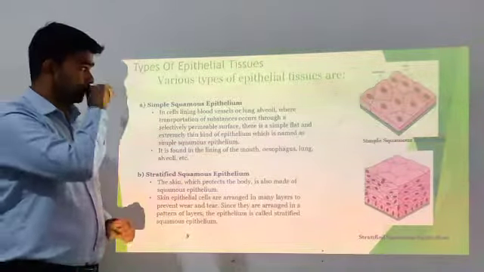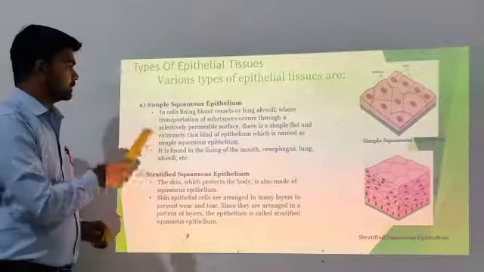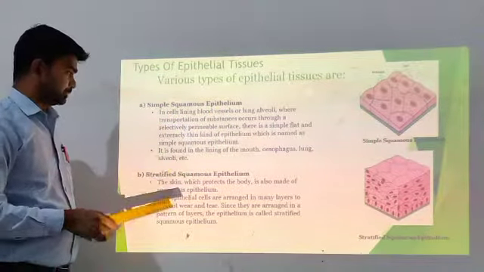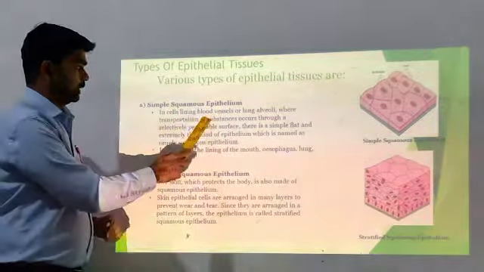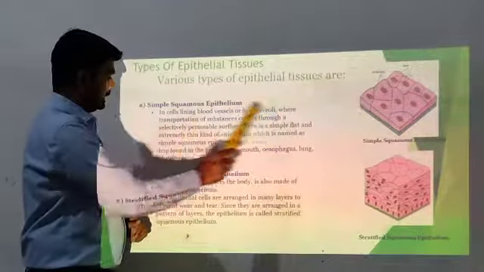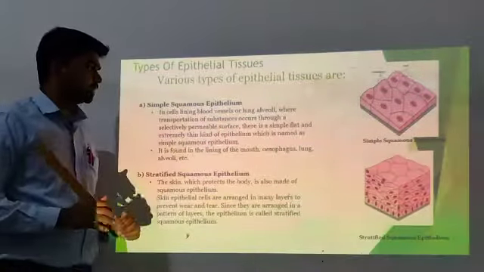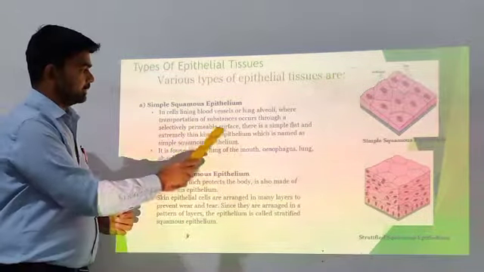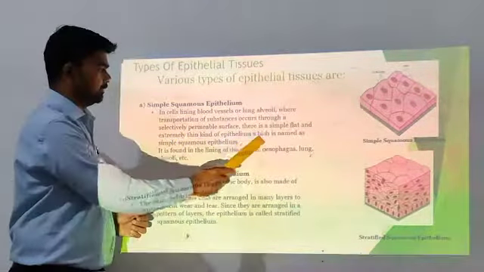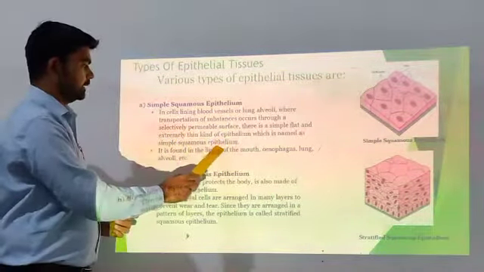So there are mainly four types of epithelial tissues. First is simple squamous epithelium. In the cell lining of blood vessels and lung alveoli, where transportation of substances occurs through a selectively permeable surface, there is a simple, flat, extremely thin kind of epithelium, which is named simple squamous epithelium.